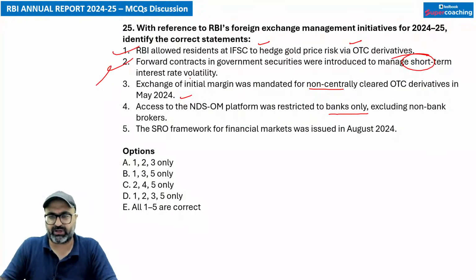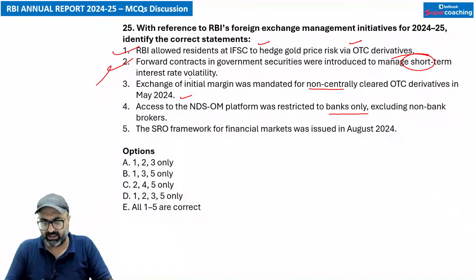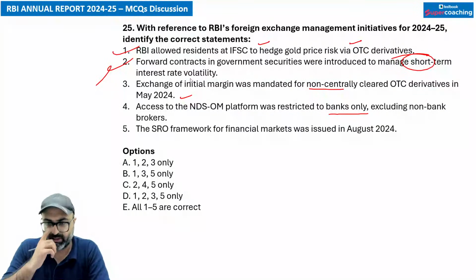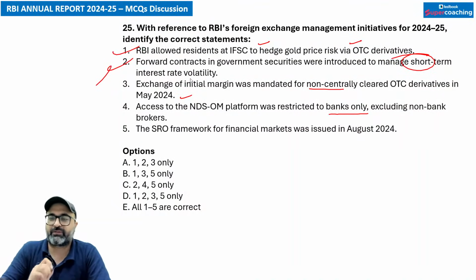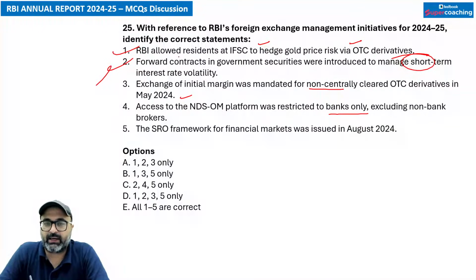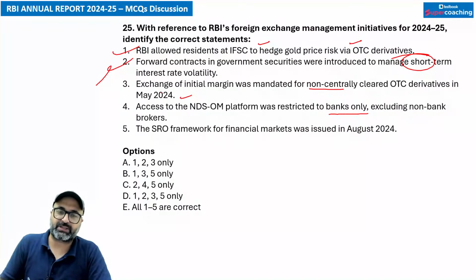The third statement talks about exchange of initial margin. Exchange of initial margin was mandated for non-centrally cleared over the counter derivatives. Is this point correct? Give me the answer. तो इस क्वेश्चन की अगर मैं बात करूं, सर NDS-OM प्लेटफॉर्म नहीं, exchange of initial margin was mandated for non-centrally cleared OTC derivatives in May 2024. That is absolutely correct. जो exchange of initial margin mandated है, that is for this only.